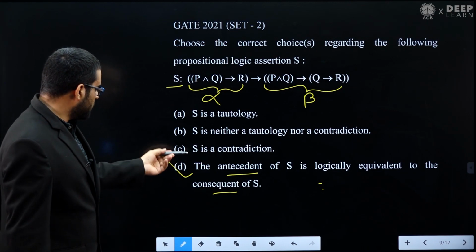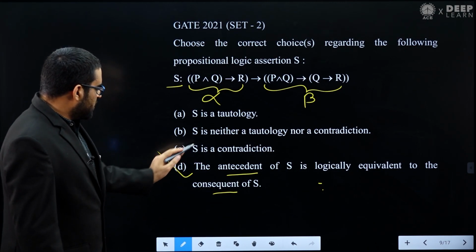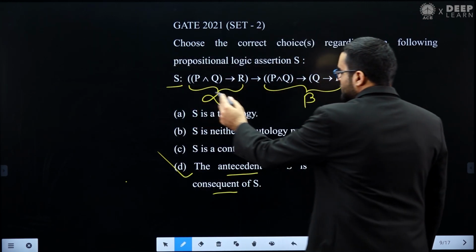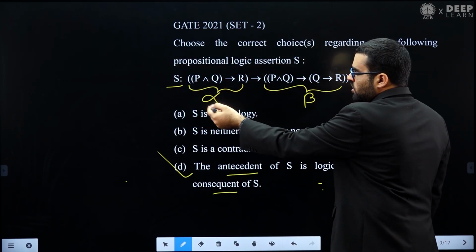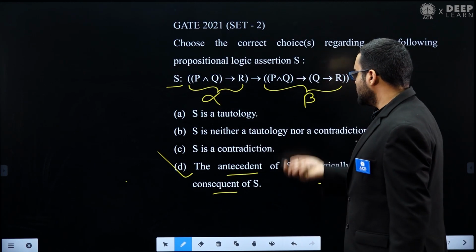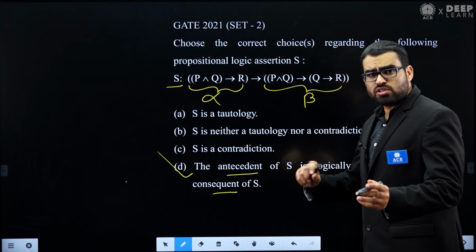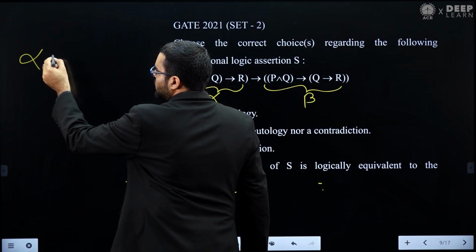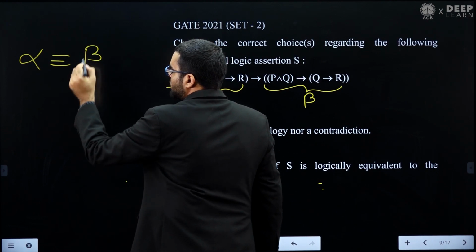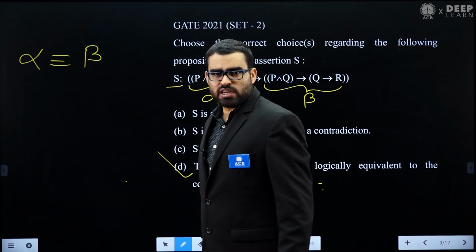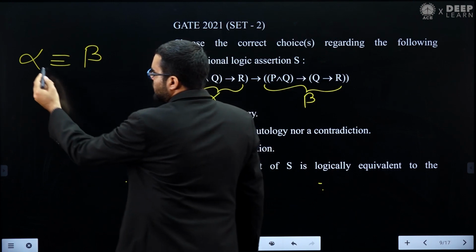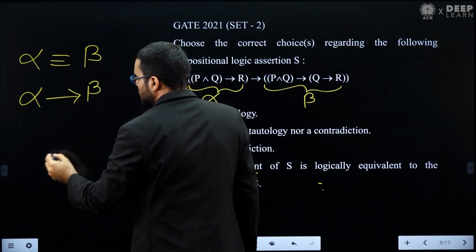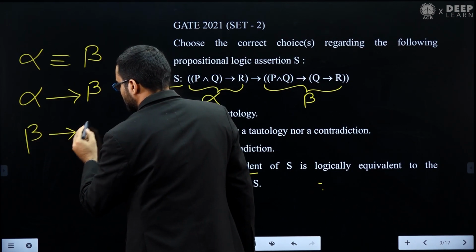Now next, what we have seen is that in this formula S, let's call this antecedent alpha. This alpha is antecedent and this beta is consequent. Both are logically equivalent, so we have proven that alpha is equivalent to beta. And what is the definition of equivalent? Alpha is equivalent to beta means alpha implies beta is tautology and beta implies alpha.